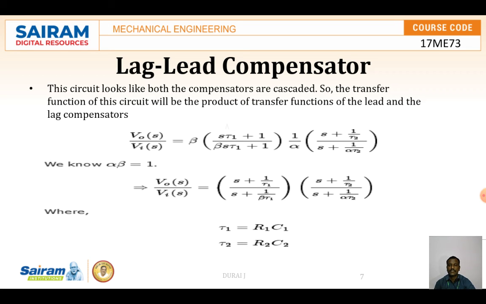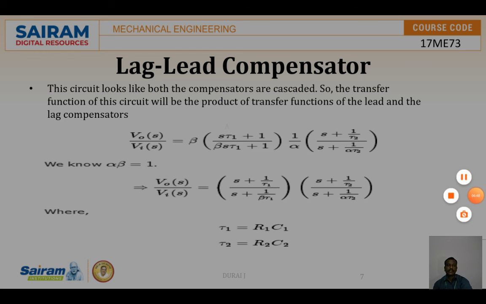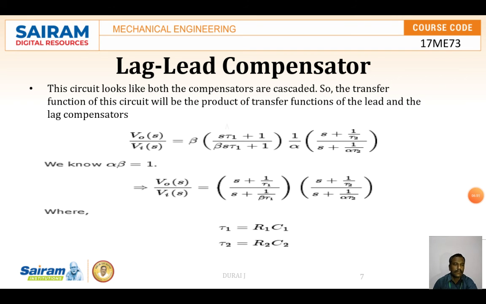VO of S divided by VI of S is equal to (beta tau 1 S plus 1) into (tau 2 S plus 1), over (tau 1 S plus 1) into (alpha tau 2 S plus 1). Finally, VO of S by VI of S is equal to (S plus 1 by tau 1) divided by (S plus 1 by beta tau 1), times (S plus 1 by tau 2) divided by (S plus 1 by alpha tau 2). Here tau 1 is equal to R1C1 and tau 2 is equal to R2C2.